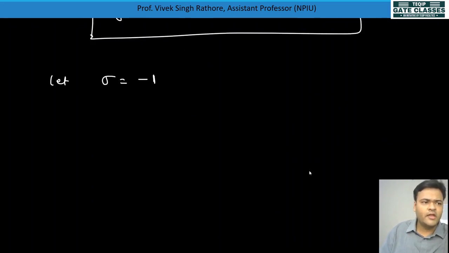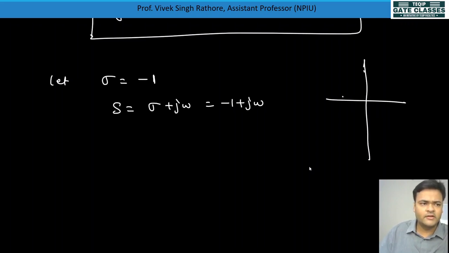Next we'll see, let's suppose sigma is equal to minus 1. Okay, so s will be equal to sigma plus j omega, so minus 1 plus j omega will be there. So the plot can be minus 1, this value is there. So your ROC, sigma is equal to minus 1, means ROC may be left sided, maybe right sided, upon seeing the signal value. So like this.